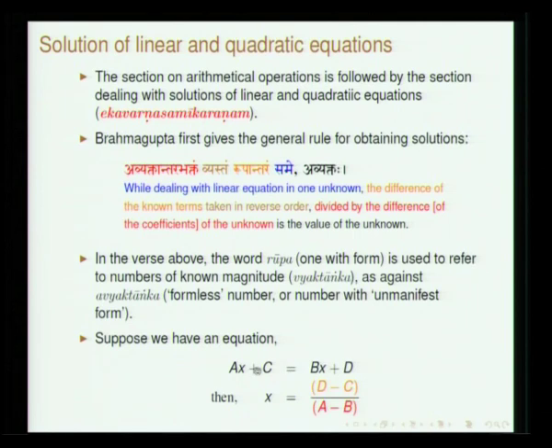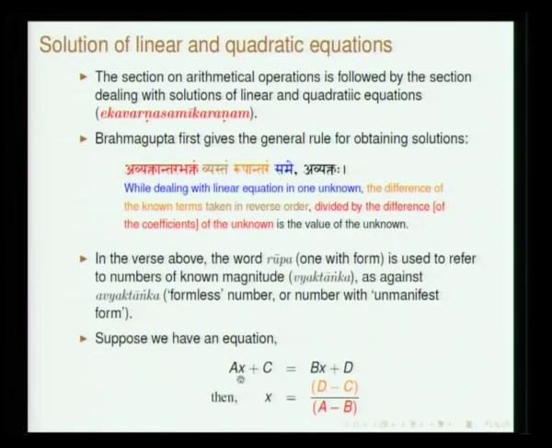So, vyastam in the sense, so this has to be taken in the other order, okay. So, D minus C, it is in this sense he uses the word vyastam. So, avyaktantara is A minus B. So, the coefficient of the unknown quantity is also referred to as avyakta, that is why I was saying. So, in the verse avyaktantara refers to the difference between the coefficients of the unknown quantities A minus B. Bhaktam is divided, what is to be divided? The rupantara, so that gives the avyakta. Same here refers to when you want to equate this and then obtain the solution, same, okay, samikarane, that is what it means.